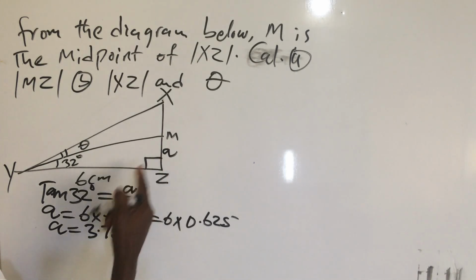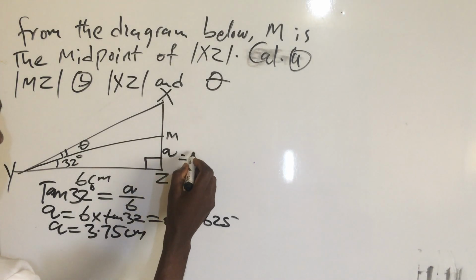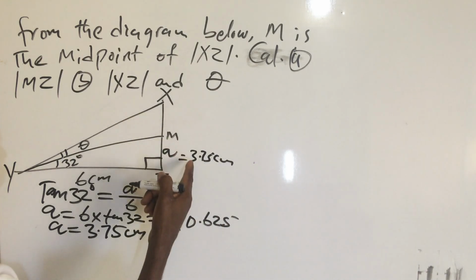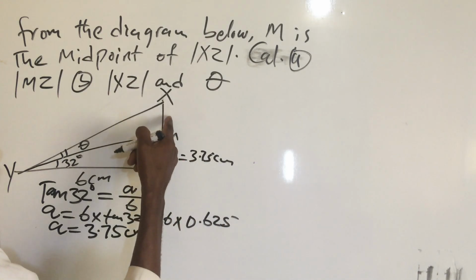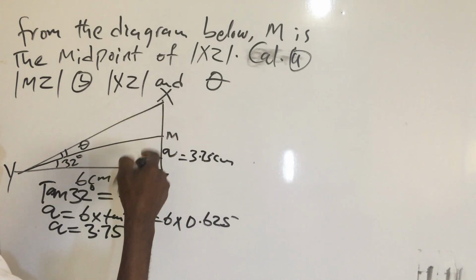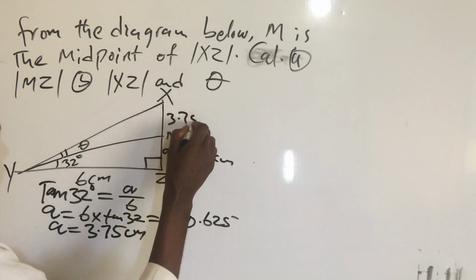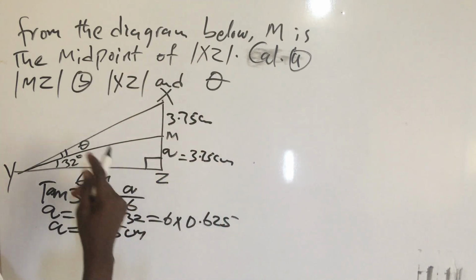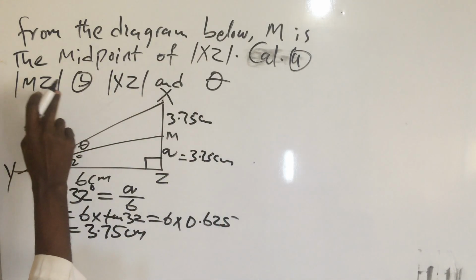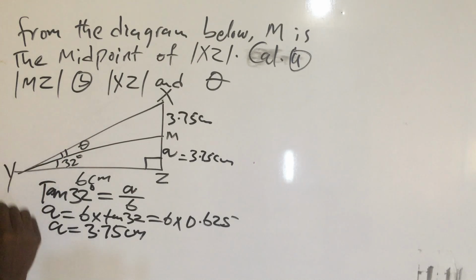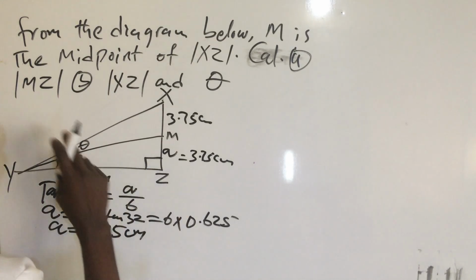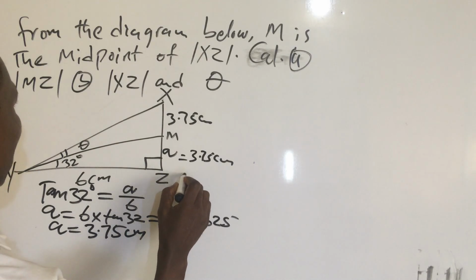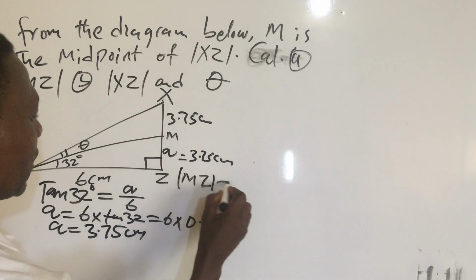Here is 3.75 cm. Then here, since they are equal, will also be 3.75 cm. So addition of two of them will now give us this.